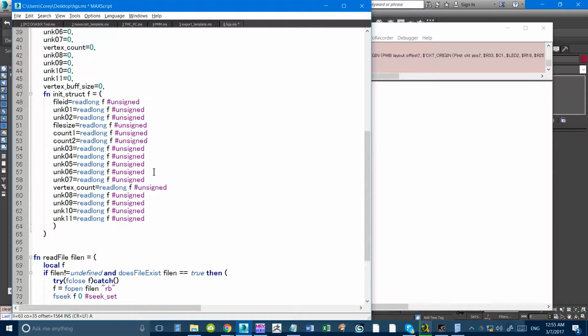Before the vertex count, there was a short. Alright, so that's a short, and then there's another short 2 above this, and another short right after the file. So 1, 2, 3. Yeah, that should work. Okay, so that should initialize our structure there.